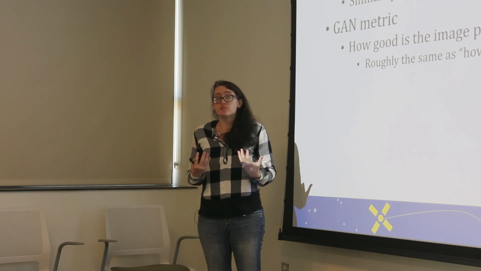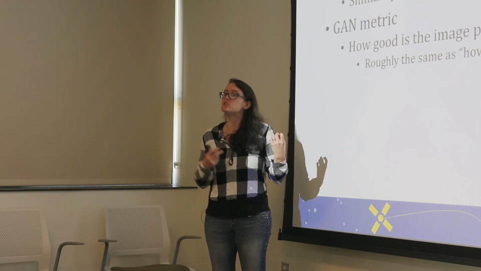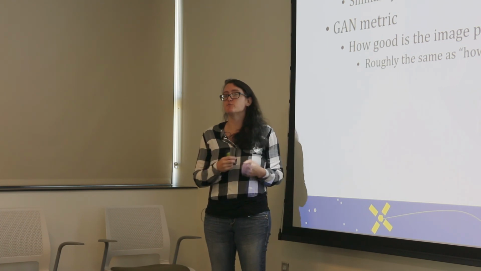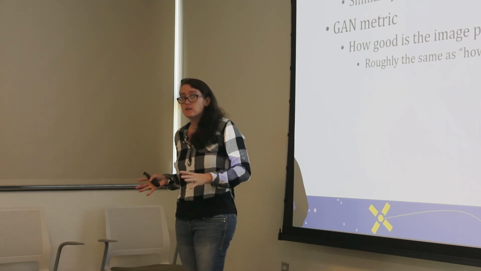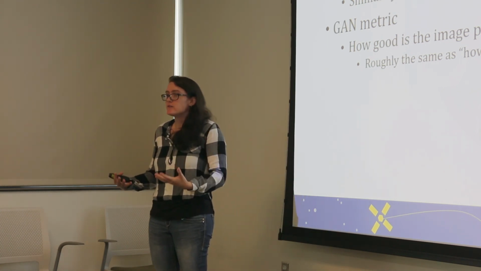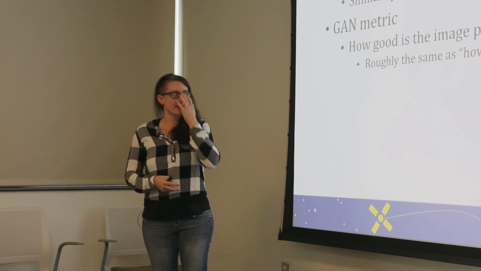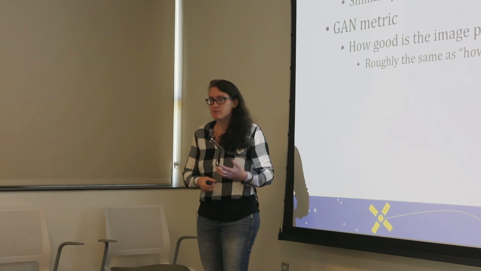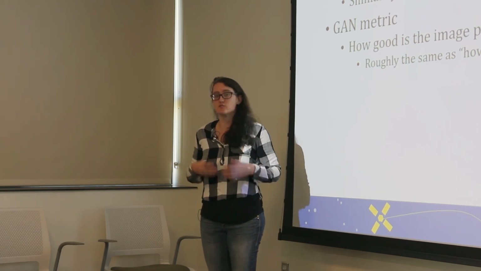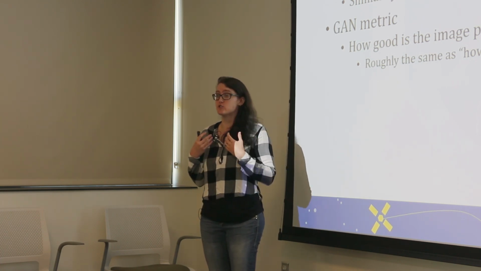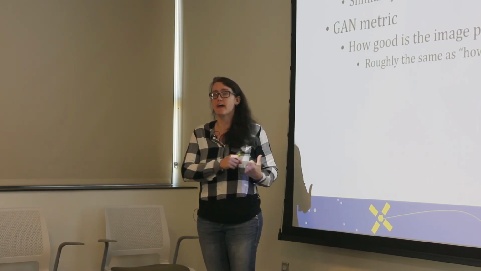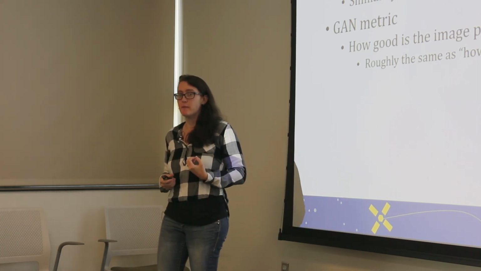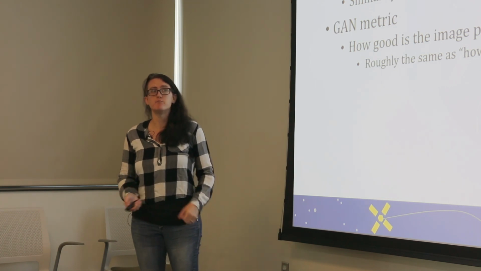Now we could also feed these descriptions through a GAN and see what images they produced. If a description produces a good image from the GAN, it might be good if we were to use the GAN going forward in a different context. It's roughly the same, based on the algorithm for how the GAN works, as saying how similar is that description to the set of data used to train that GAN. So a lot of our success metrics come down to these similarity metrics.